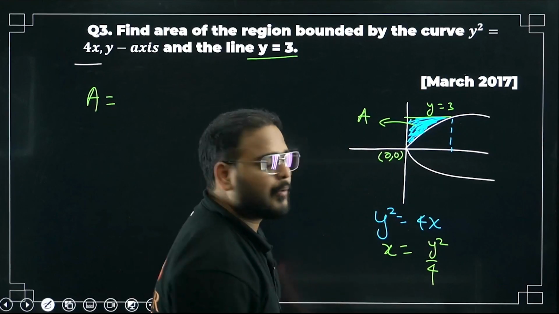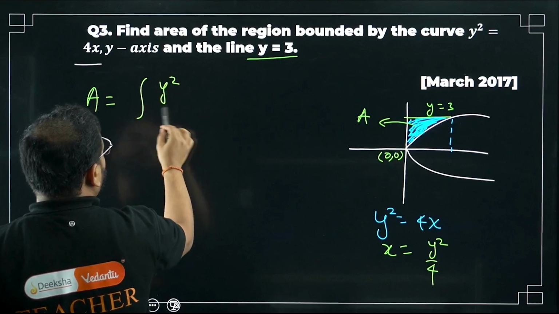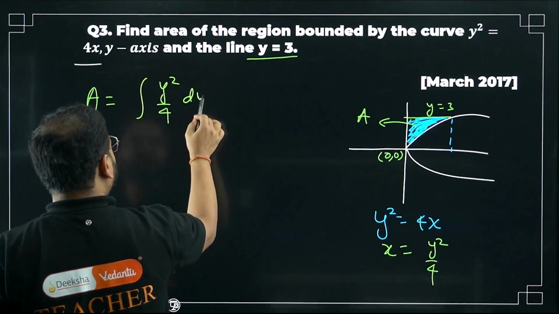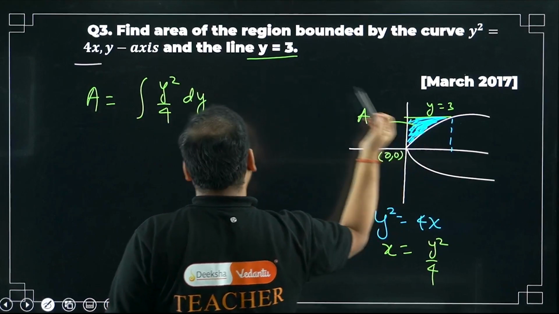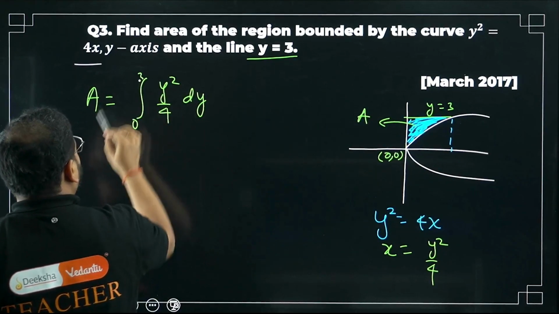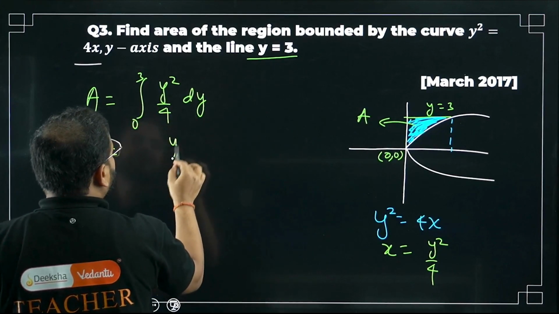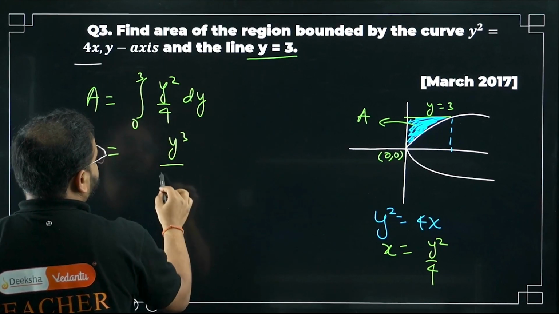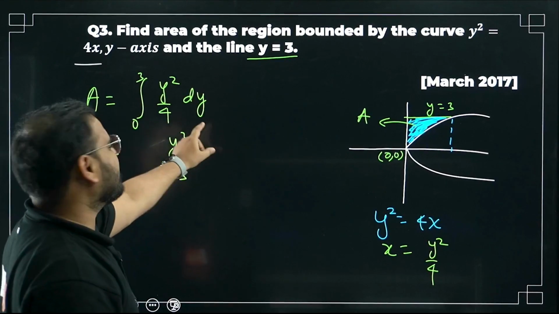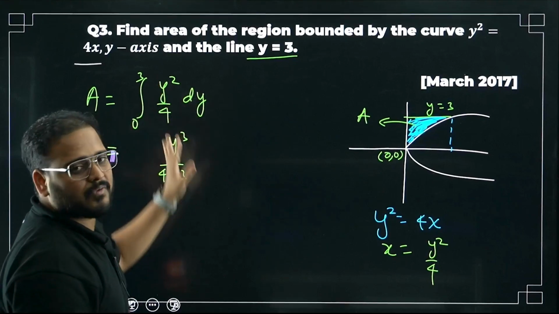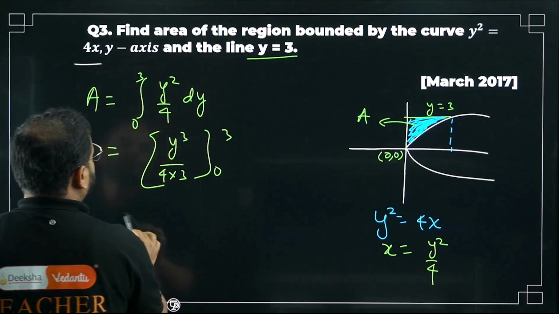Is that clear? Okay. So my area A would be the integration of this value y square by 4 with the variable y only. From where to where? From 0 to 3. 0 to 3. Please check here. Integrate this, bacha. So I'm going to get y cube by 4 into 3. Correct, now? What do you do in the integration? Add 1 to n, n plus 1, and divide by n plus 1. From where to where? Please check. 0 to 3.